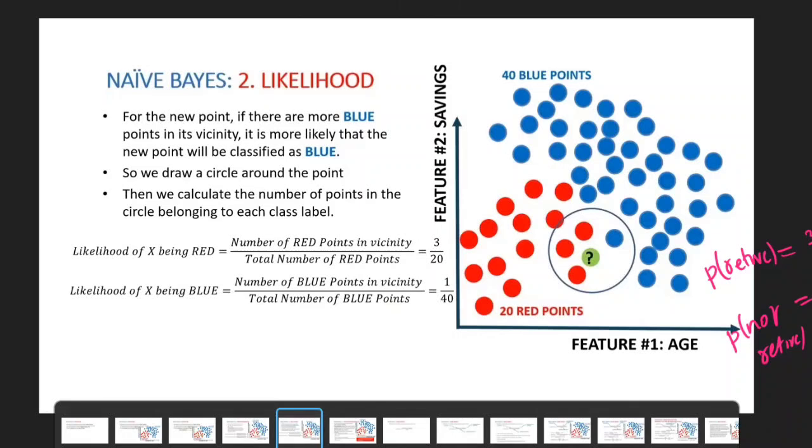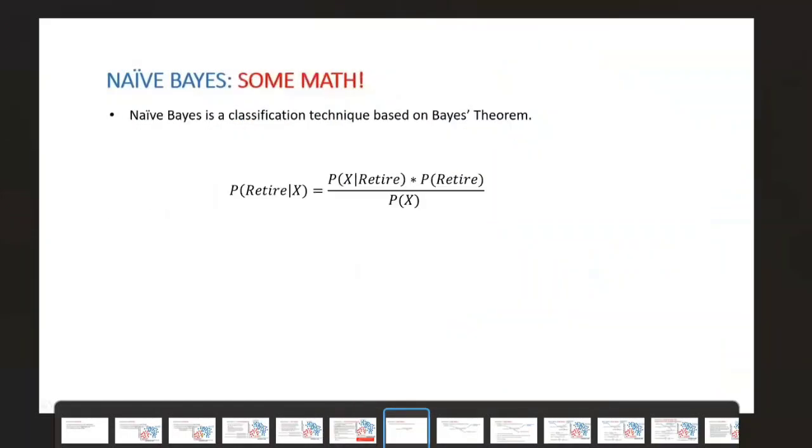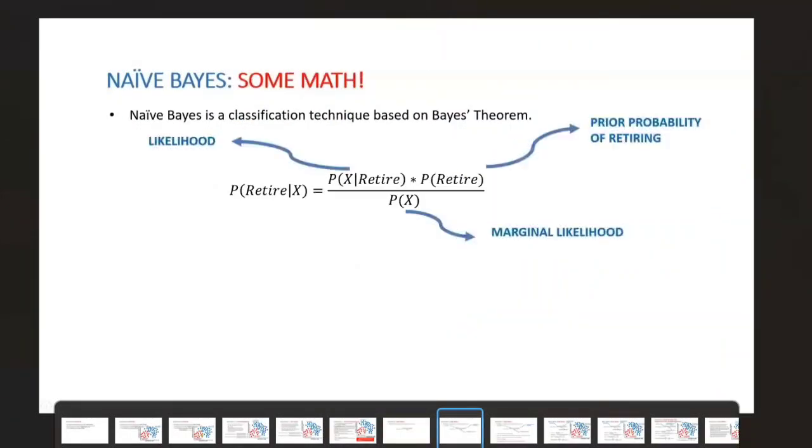Then how are you going to calculate that probability without seeing that data? You can calculate the probability just by applying the Naive Bayes theorem. The Naive Bayes theorem says that we have the prior probability, the posterior probability, and the likelihood with the marginal likelihood. By using these, we are going to calculate. Now, what is the probability of getting retired and what is the probability of not getting retired?